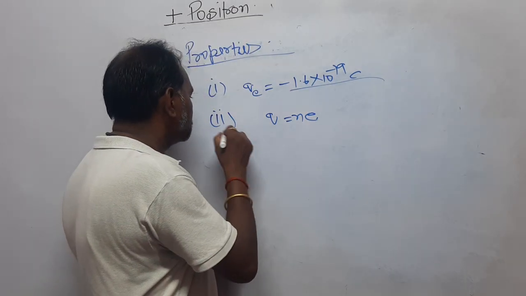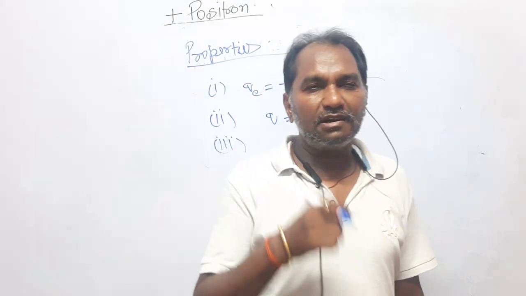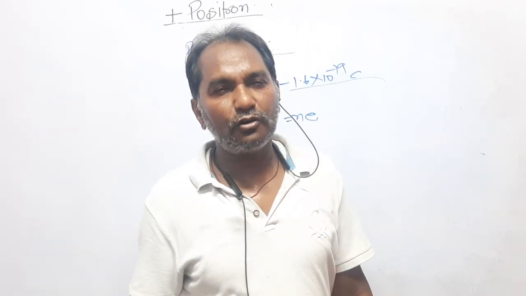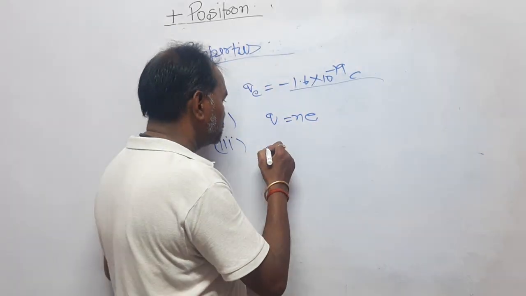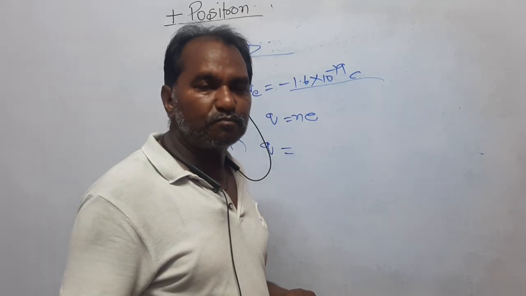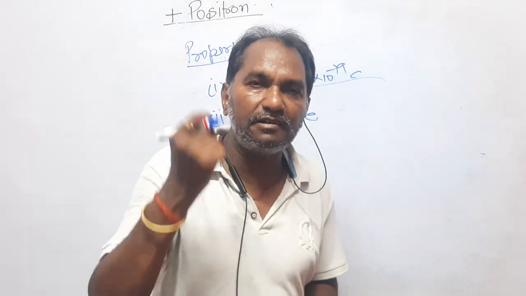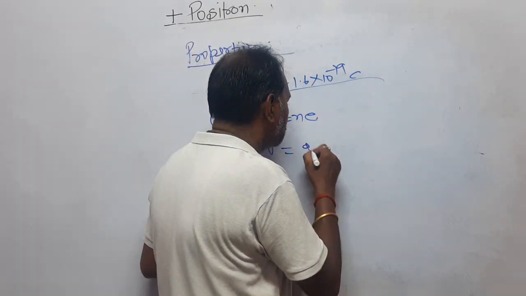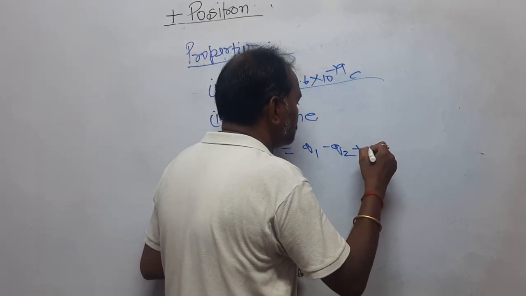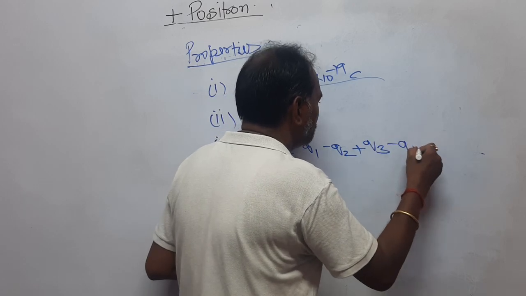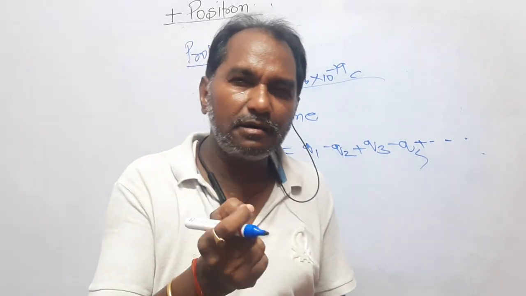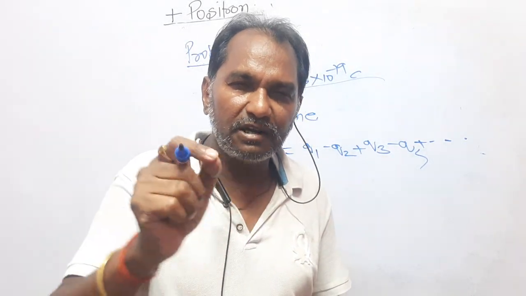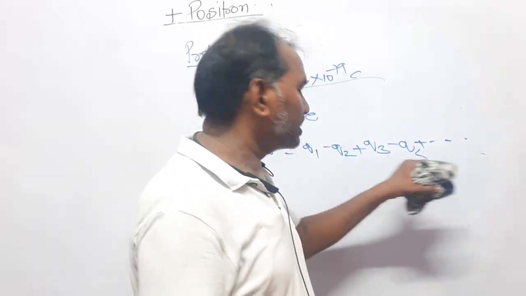Dear students, the third property is that charge is conserved. I mean to say, it can neither be created nor be destroyed. If you want to find the total charge on a body, you have to consider the algebraic sum: Q1 minus Q2 plus Q3 minus Q4, and so on. Positive charges are added with a plus sign, and negative charges with a negative sign.